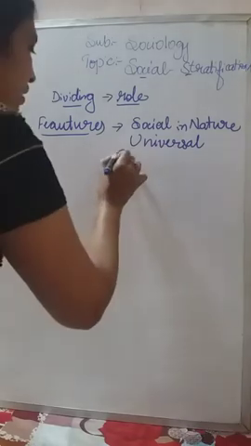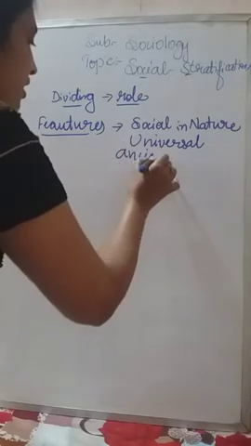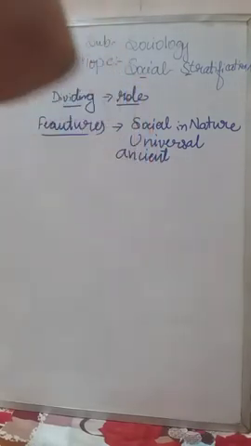And the third point is that it is ancient, in the sense that from many years in the past it has existed. And it exists based on different area, caste, income, color, education, occupation, etc. Like that, in many ways it exists in the society. So these are the features of social stratification.